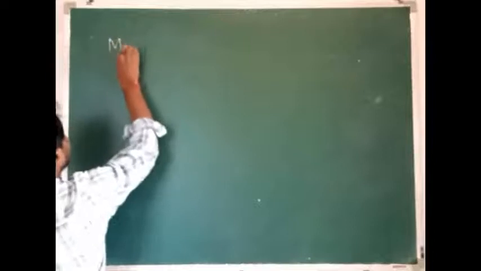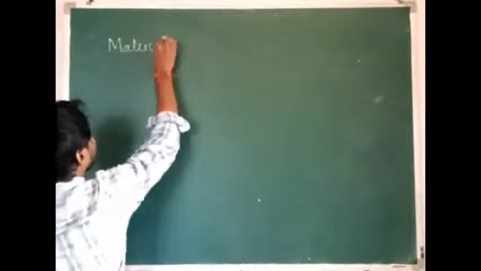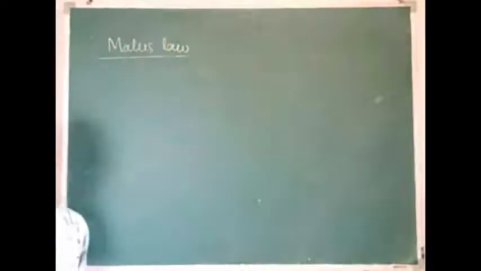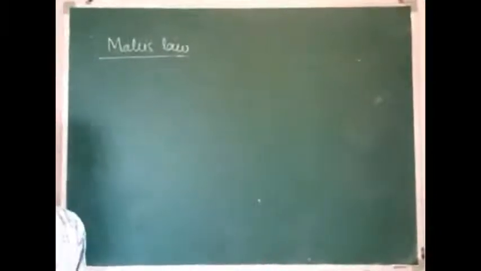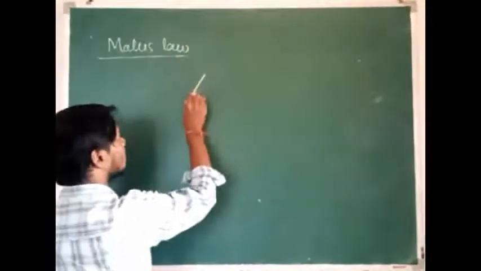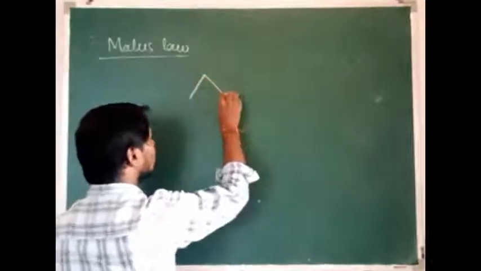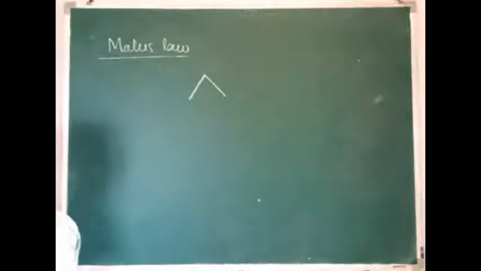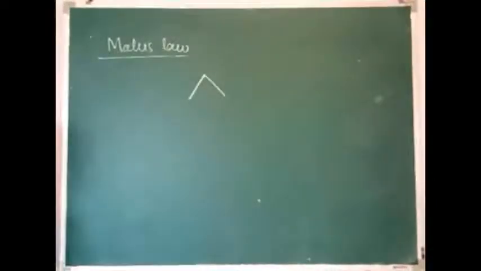So the next topic, a very important topic, is Malus law. Then we are going to determine the intensity of the plane polarized light by using Malus law. Whenever we use two Polaroids, one Polaroid is used to polarize the light and another Polaroid is used to analyze the plane polarized light. Analyze means to observe.